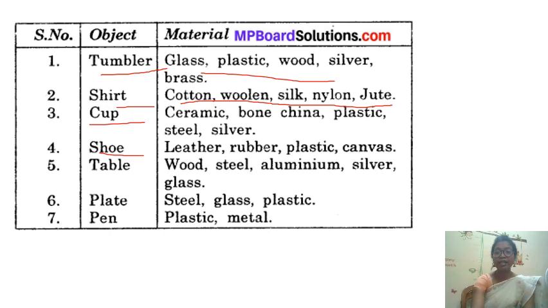Shoes you can find in leather, rubber, plastic and canvas. A table is made up of wood, steel, aluminium and glass. A plate is made up of steel, glass and plastic. The pen which you use is made up of plastic and metal.